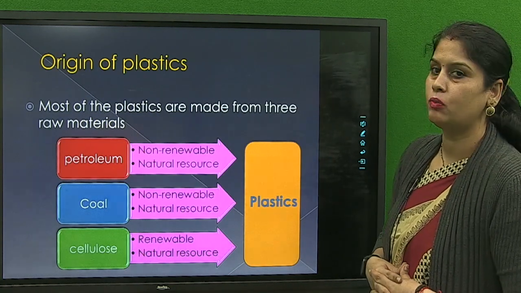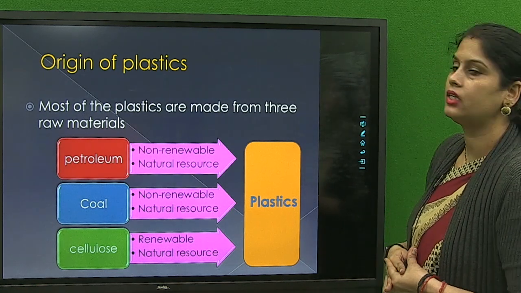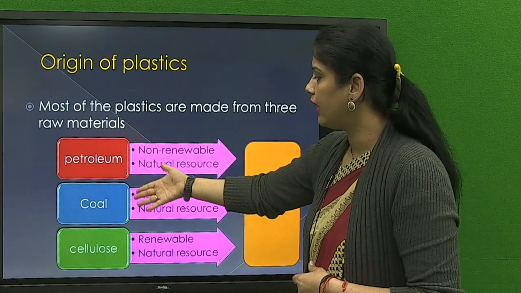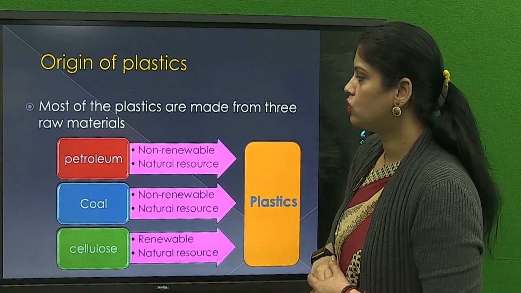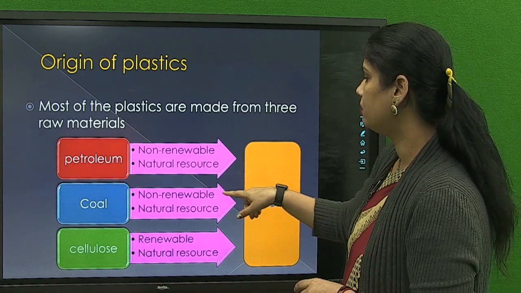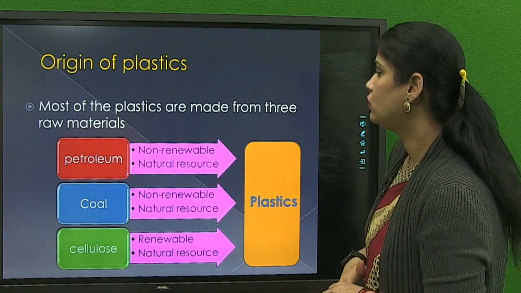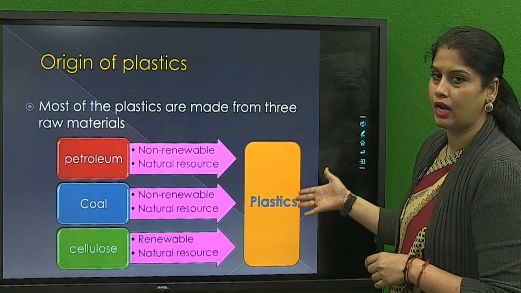Now come to the next point, that is origin of plastic. Most of the plastic are made from three raw materials. The three raw materials are petroleum, coal and cellulose. Basically petroleum is a non-renewable natural resource, coal is also a non-renewable natural resource, and cellulose is a renewable natural resource. So by the combination of these three they make plastics.